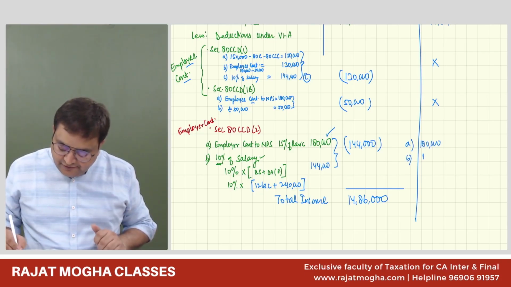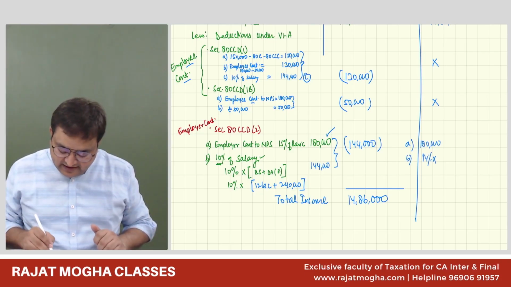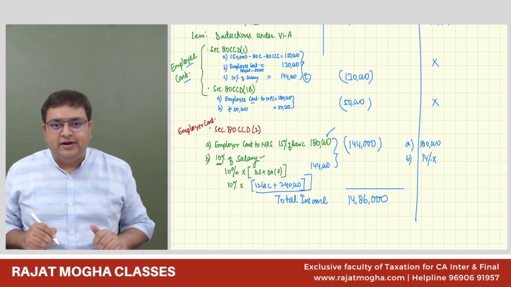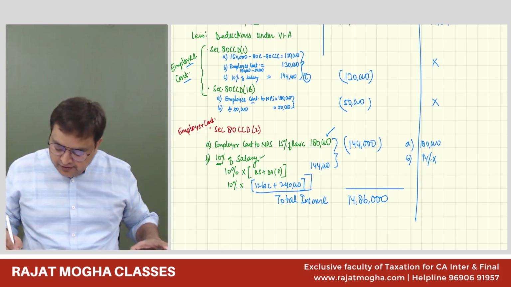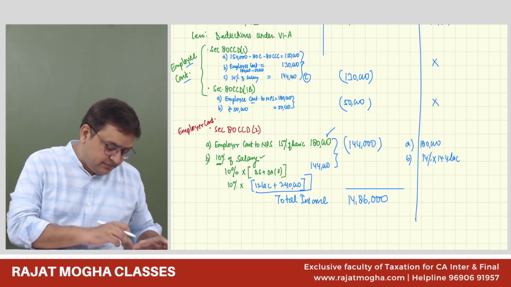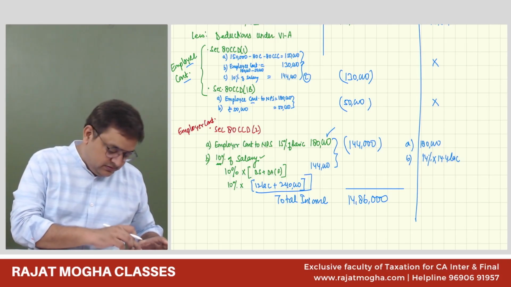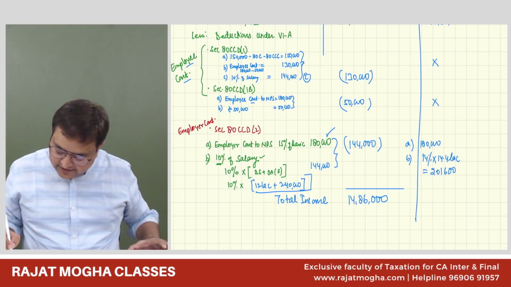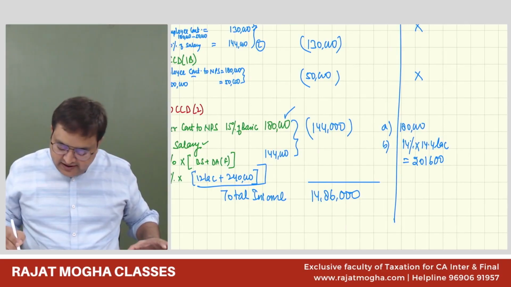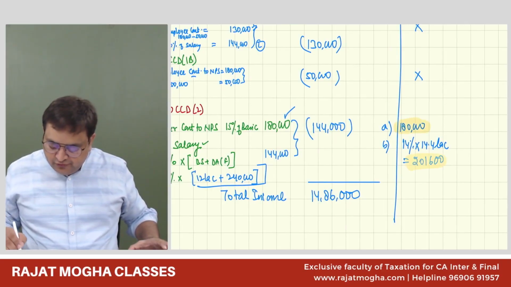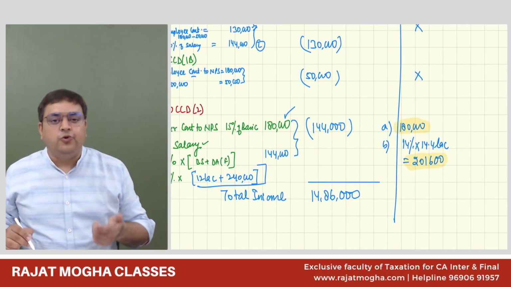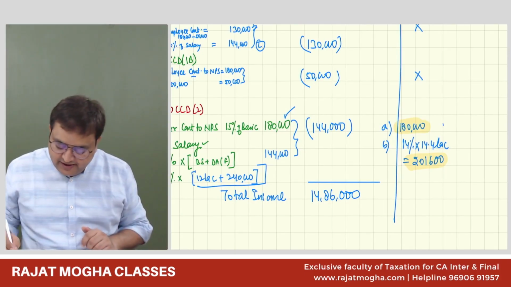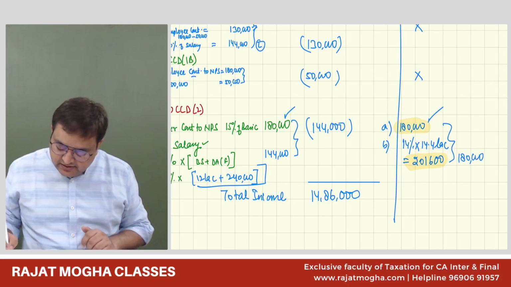B is 14% of salary, 12 lakh plus 2 lakh 40,000, 14 lakh 40,000 into 14%, which is 2,01,600. So 1,80,000 or 2,01,600, whichever is lower. It would be 1,80,000, so 1,80,000 would have been the deduction over here.